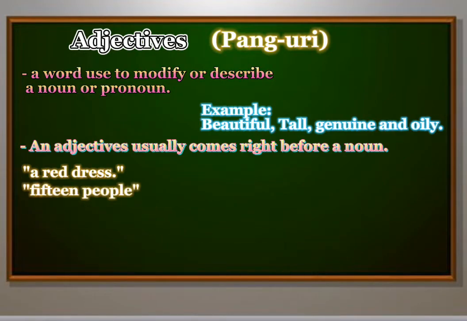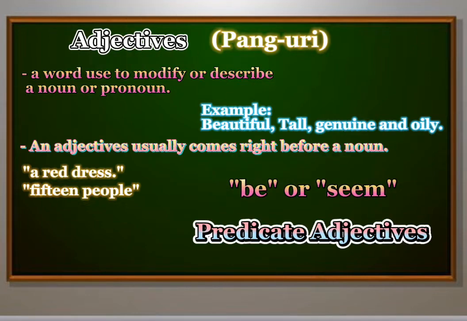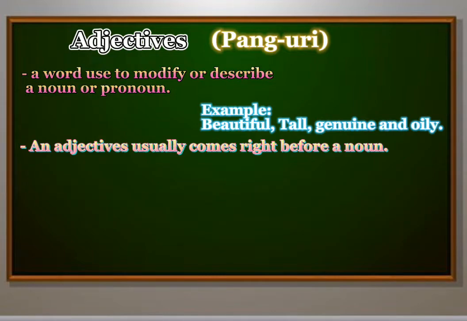When an adjective follows a linking verb such as be or seem, it is called a predicate adjective. So for example, the worker seems happy. Some adjectives describe qualities that can exist in different amounts or degrees.